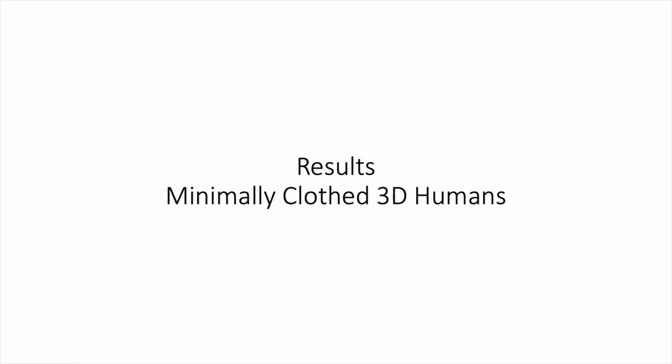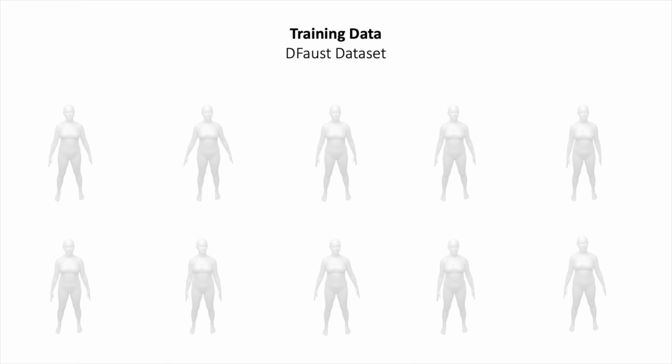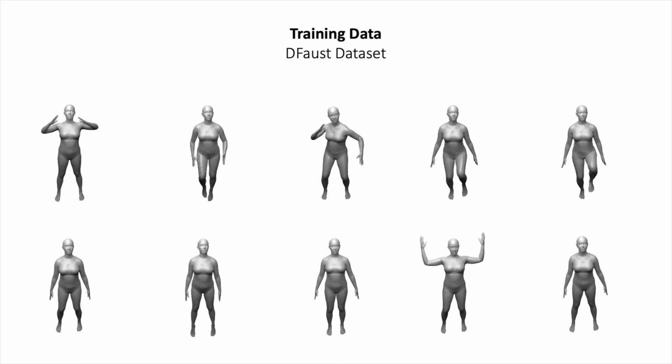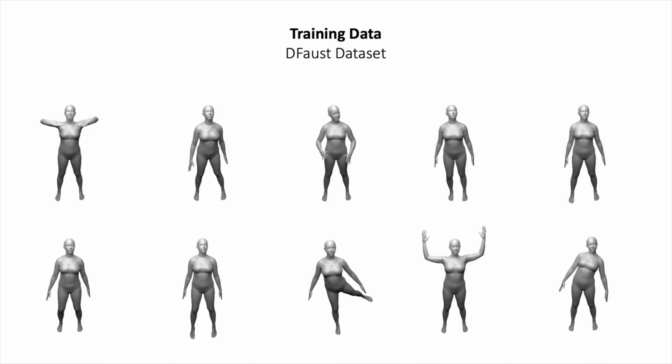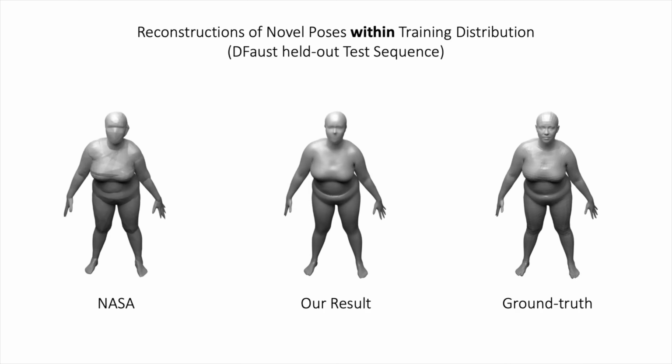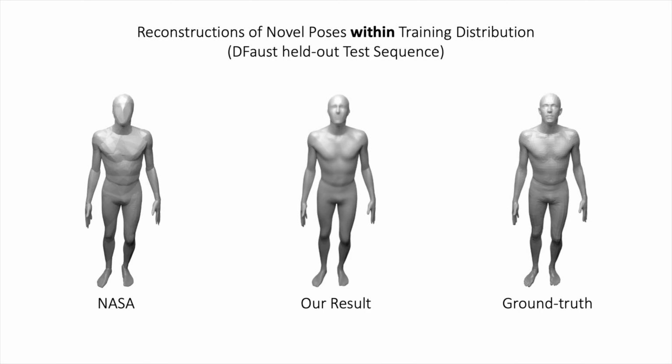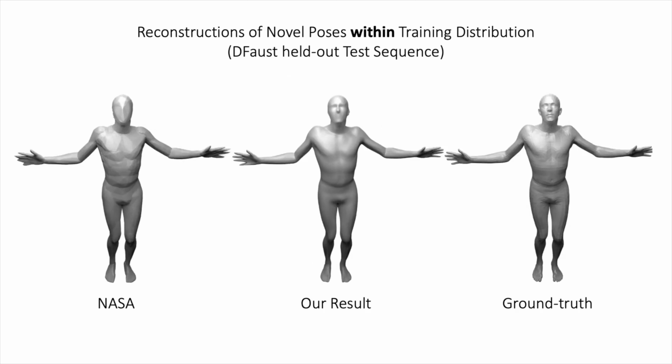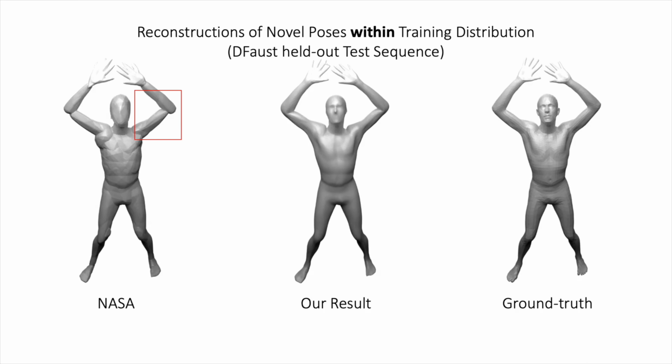We now show results on minimally clothed 3D humans. We use 9 out of 10 sequences from the DFAUST dataset for training and evaluate on the remaining one. We first compare the results of our method to the results of NASA on unseen poses from the training distribution. While both methods are able to reconstruct the overall shape well, NASA struggles at joints as it doesn't learn skinning weights. In contrast, our method is able to reconstruct the entire shape well.